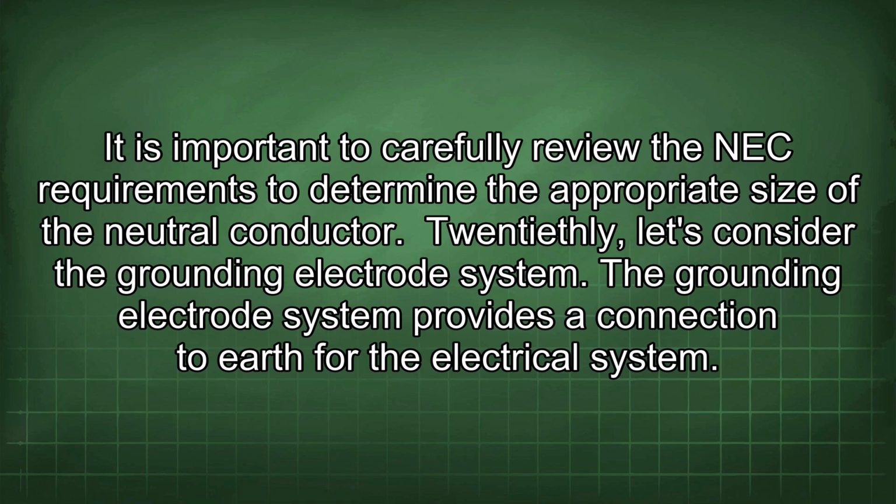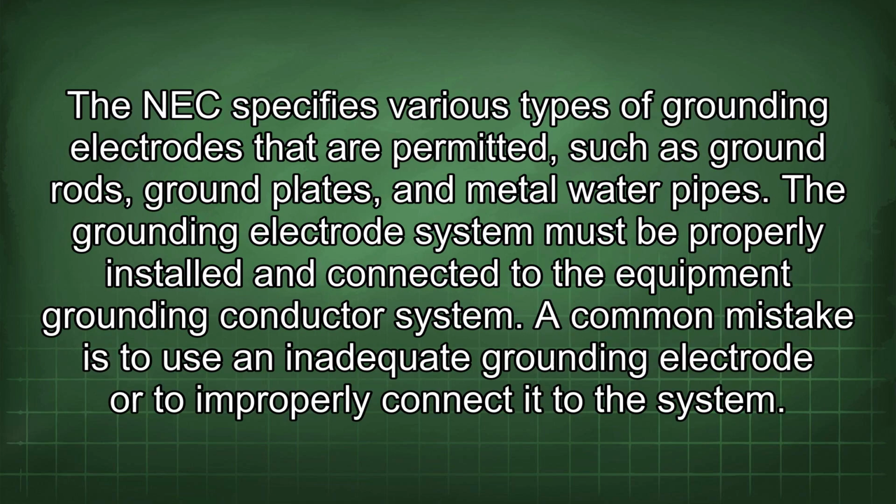20thly, let's consider the grounding electrode system. The grounding electrode system provides a connection to earth for the electrical system. The NEC specifies various types of grounding electrodes that are permitted, such as ground rods, ground plates, and metal water pipes. The grounding electrode system must be properly installed and connected to the equipment grounding conductor system. A common mistake is to use an inadequate grounding electrode or to improperly connect it to the system.